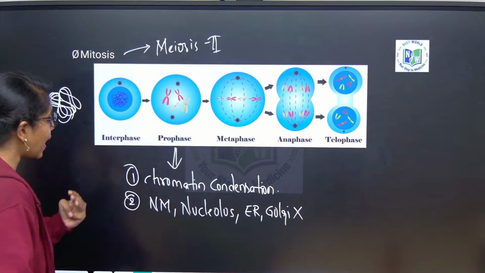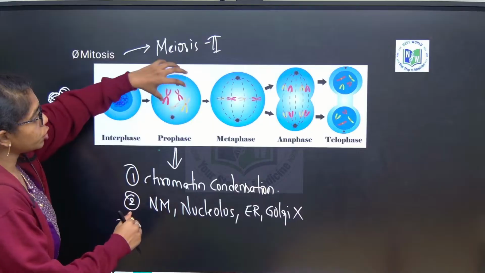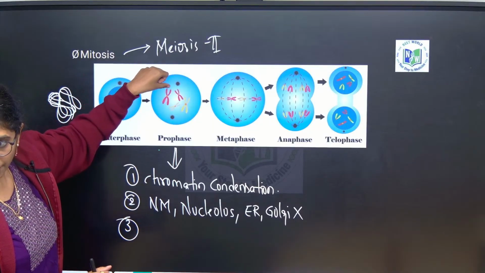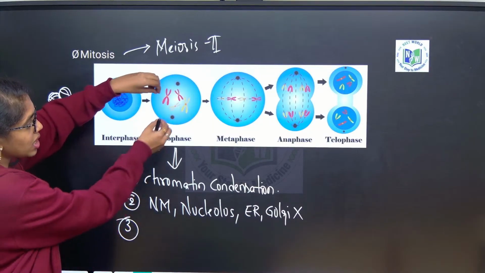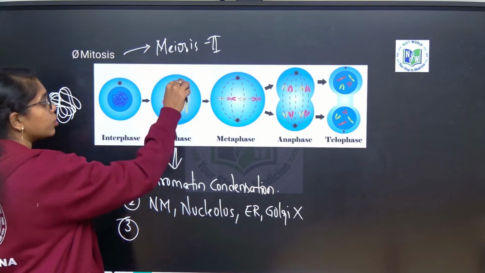And third most important event in the prophase is the microtubules or spindle fibers whichever are present, these microtubules will radiate the asters to the opposite poles. What are these two?